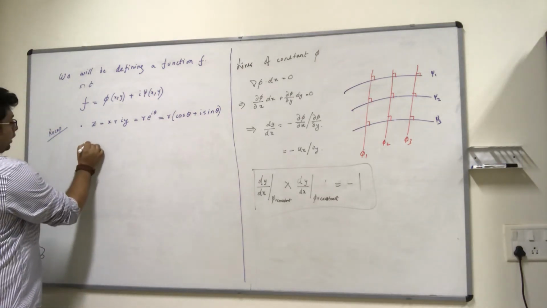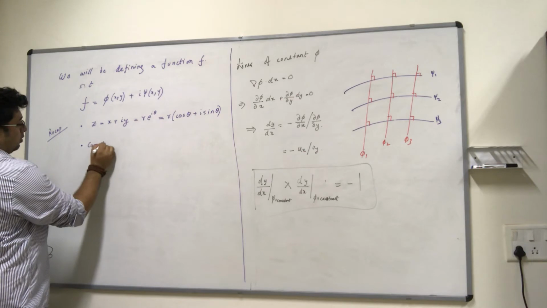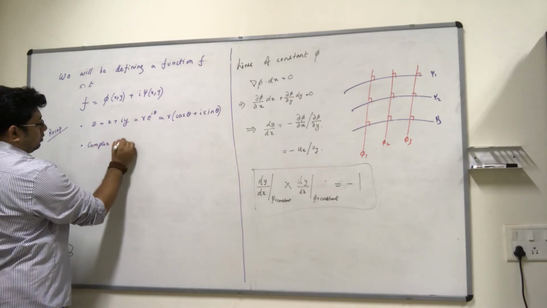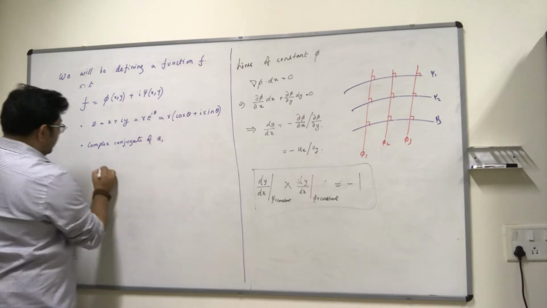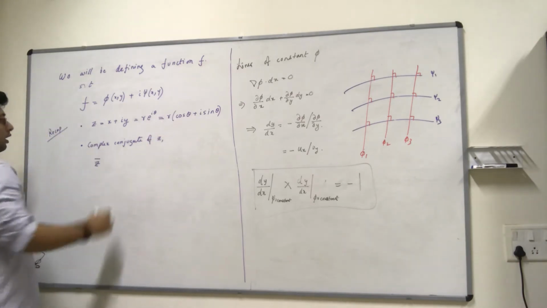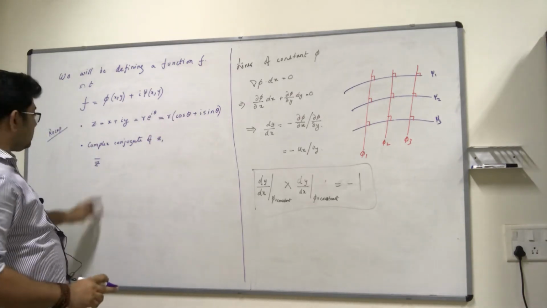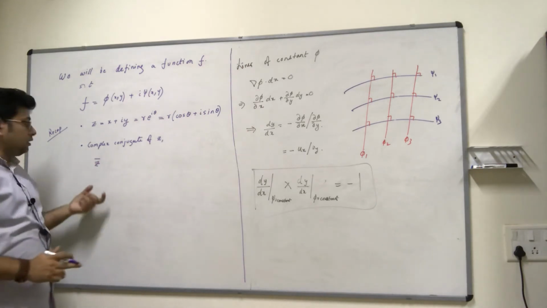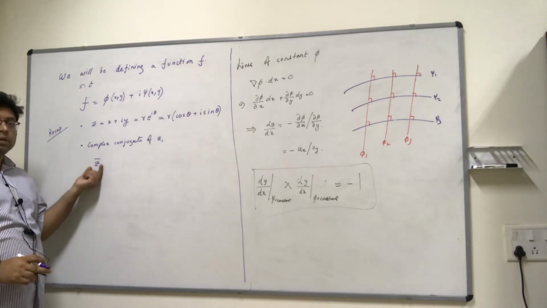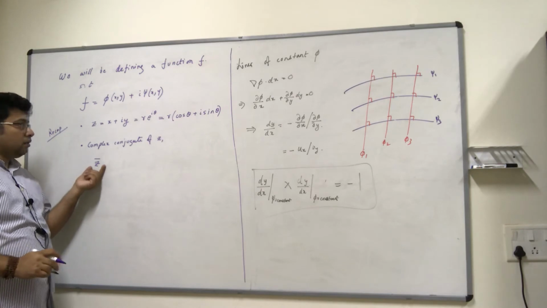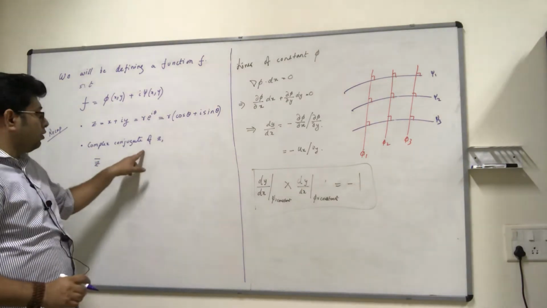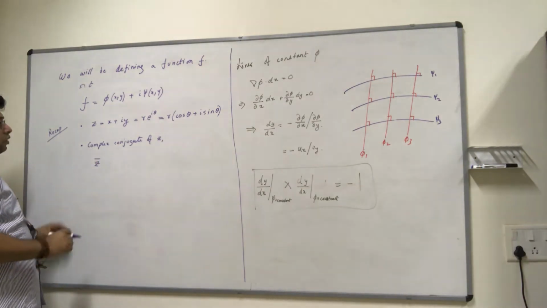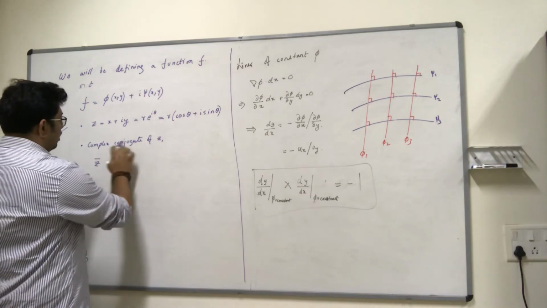The complex conjugate of z is often written as z bar. Now this is going to be a little bit of a problem because bar we have reserved for vectors, but wherever we are dealing with complex numbers, the bar is going to denote complex conjugate.